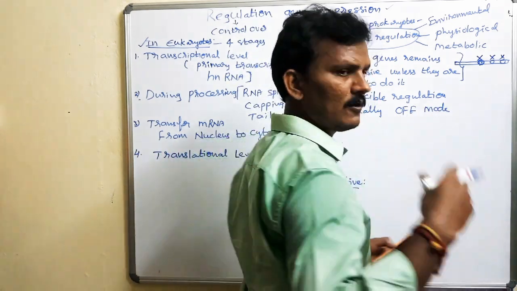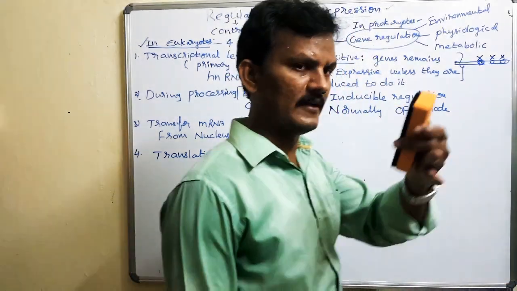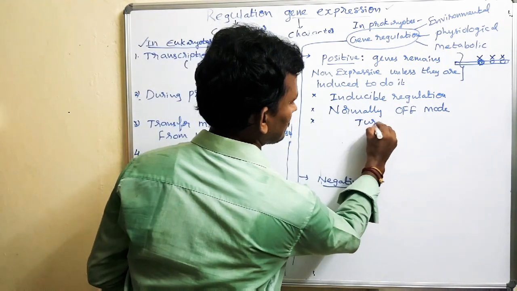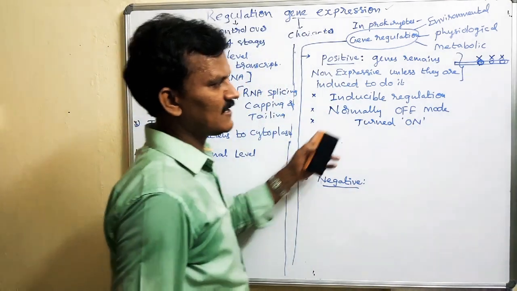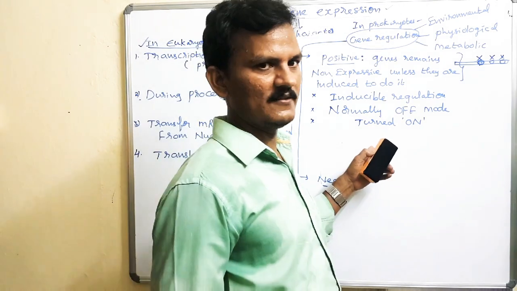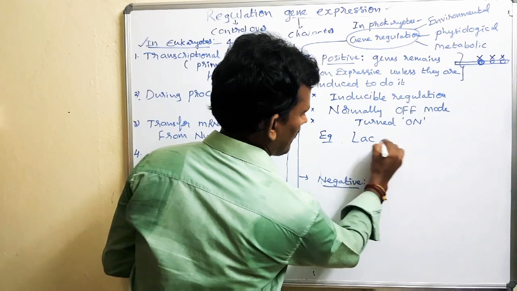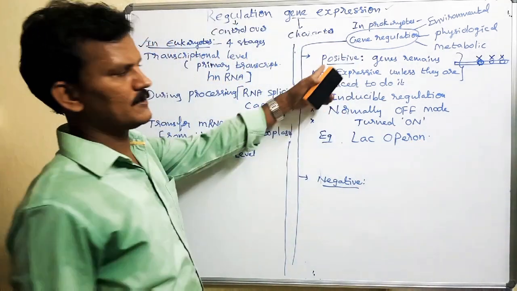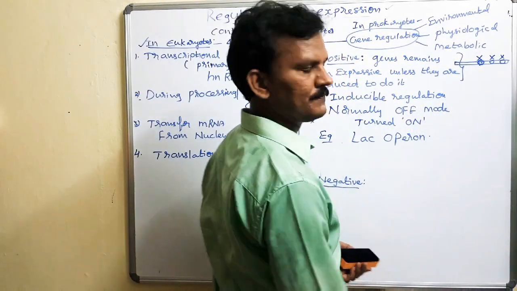Off mode or on mode, I will explain in the tryptophan operon as well as the lactose operon in the next videos. Off mode can be turned on. The best example for that is a sugar, lactose. Lactose is a disaccharide. So the lac-operon is an example. The lac-operon is nothing but the lactose operon, which is an example of inducible regulation.